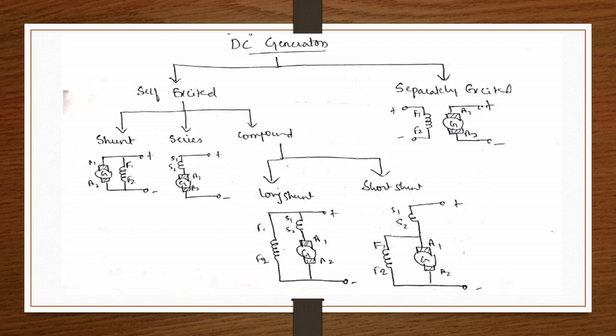So losses are of three types: iron, copper and mechanical. Copper losses are of three types: armature copper loss, shunt field and series field. Iron losses are of two types: hysteresis and eddy current. Mechanical losses are of two types: friction and windage.